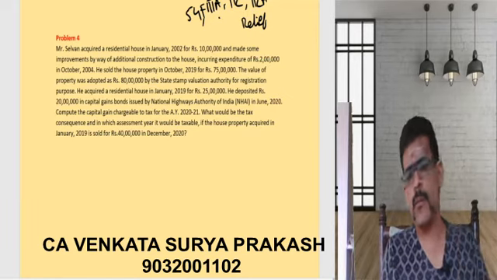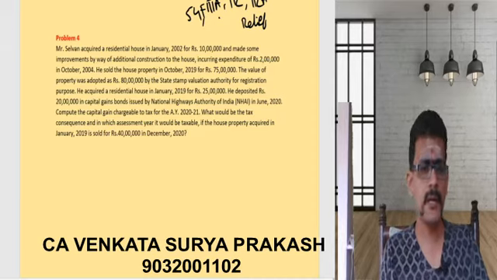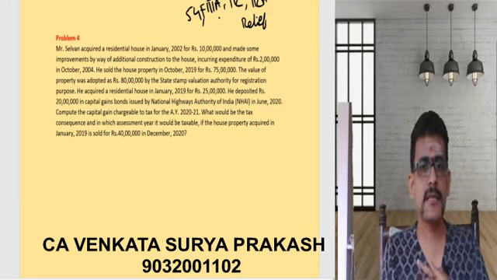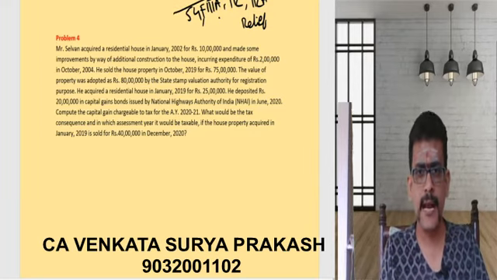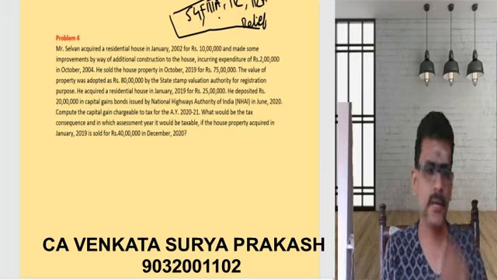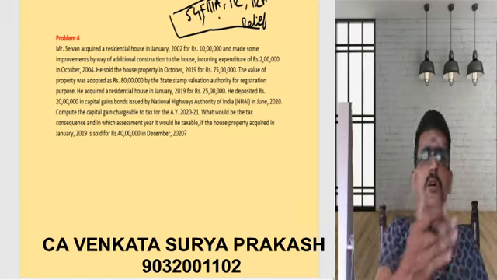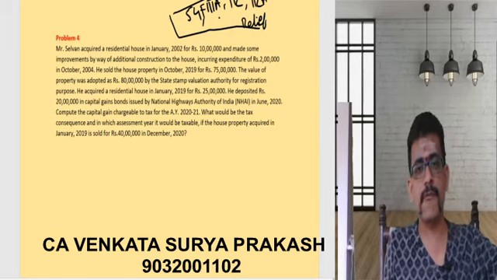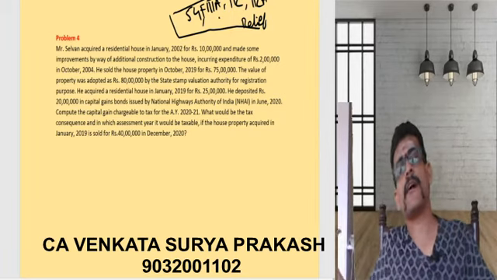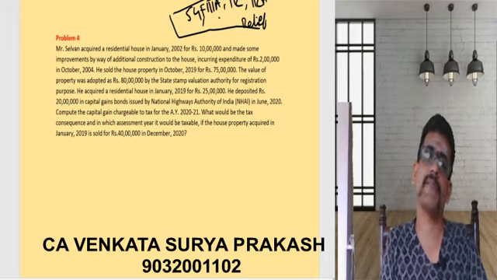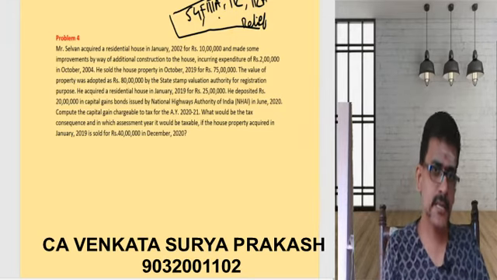Then we'll do a few good problems, at least 5 problems, completely covering the provisions of capital gains. With that I can say that capital gains is complete in total. So we are now at the ending stage. Only 5 sections are left. We know it's a big ocean. In capital gains, we have several sections from section 45 till section 55. These are huge sections. Now let us see problem number 4.